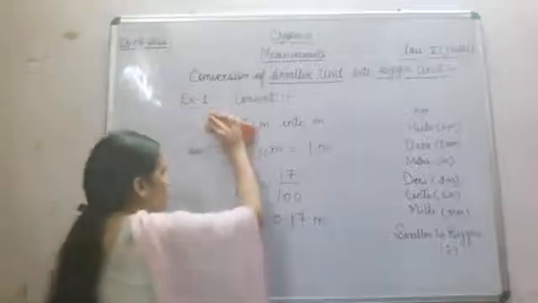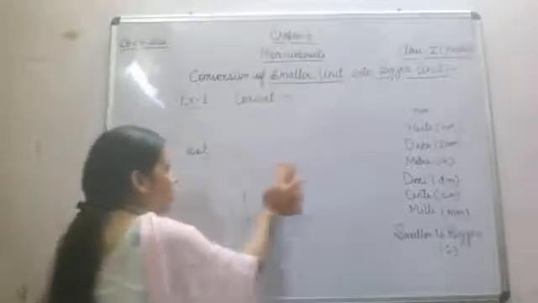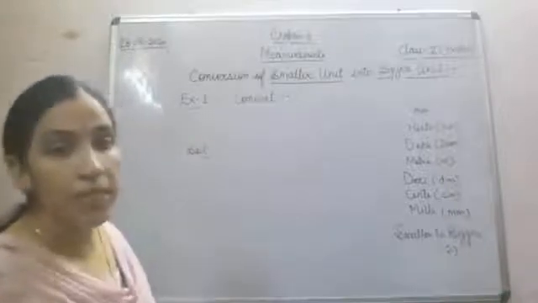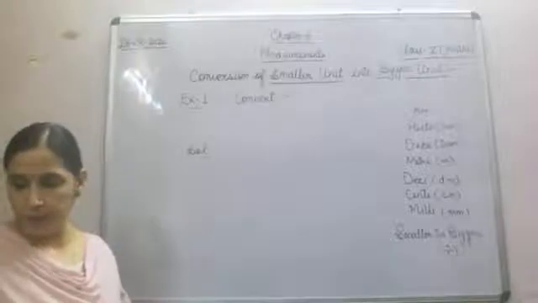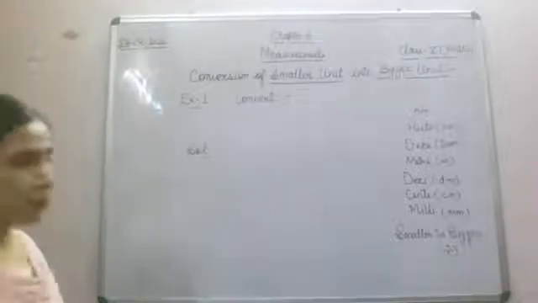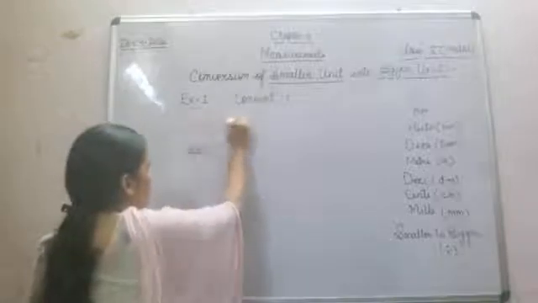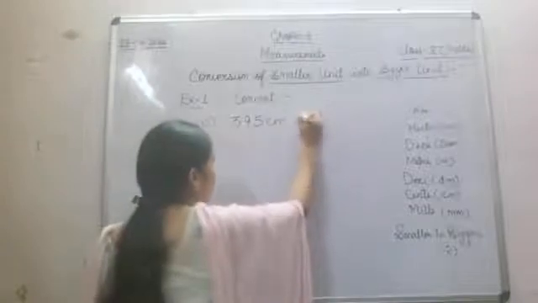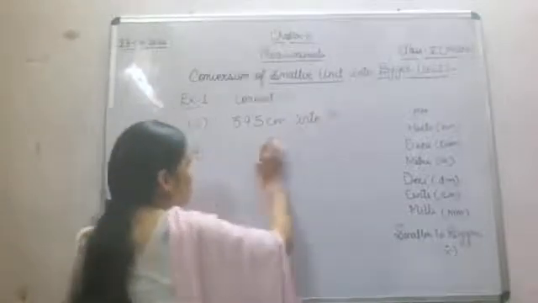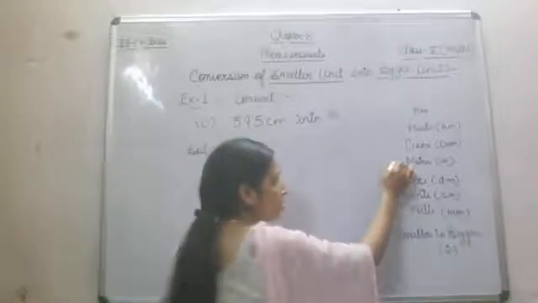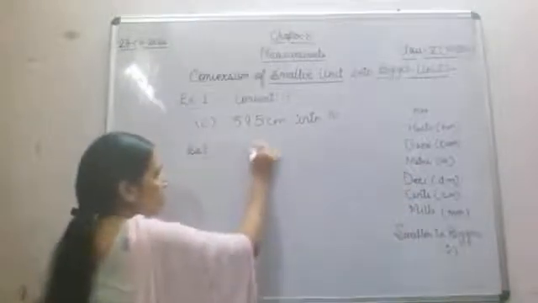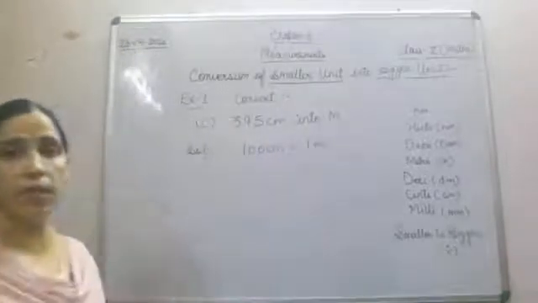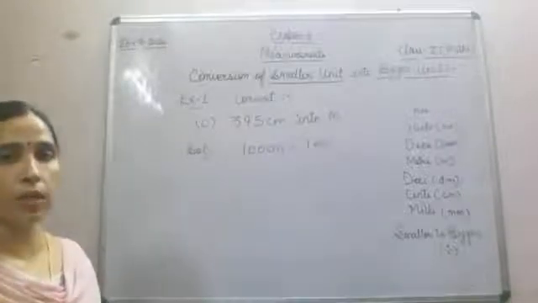Now we will do C part. All these parts are example 1 only. We have these many different parts in example 1. Now we'll see C part, in which you are supposed to convert 395 centimeter into meter. Again, this you can tell me. Centi and then 2 steps are there. So 100 centimeter will be equal to 1 meter.